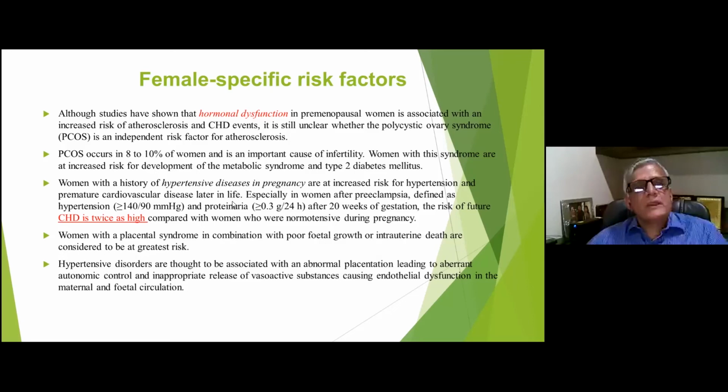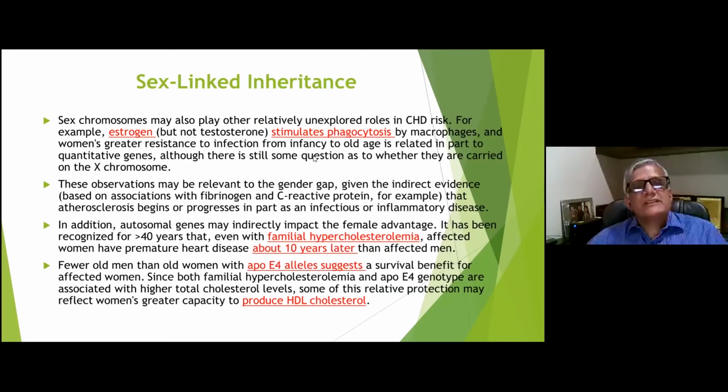So what is the sex-linked inheritance? Estrogen is said to stimulate phagocytosis, and that's why it acts as a protective mechanism, because it gives greater resistance to infection from infancy to old age. And that's why it is said that the sex chromosome is protective for the females. It may be relevant as a gender gap, with direct evidence from C-reactive protein and fibrinogen levels.